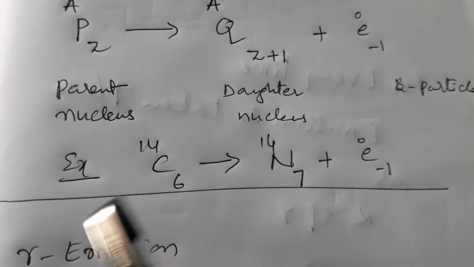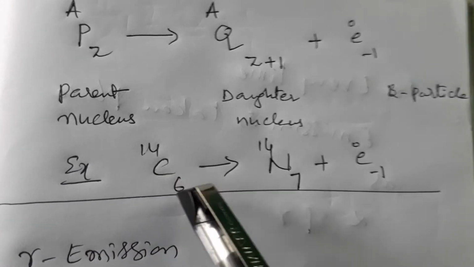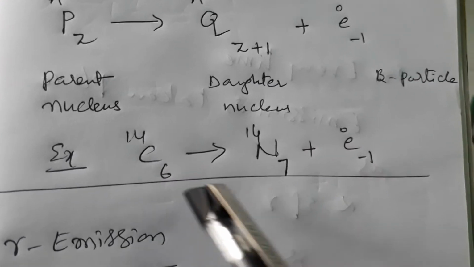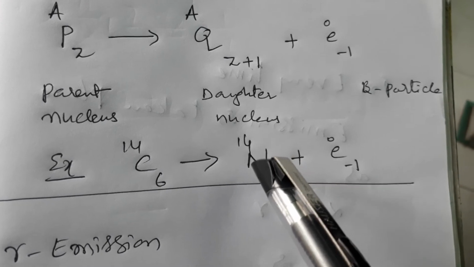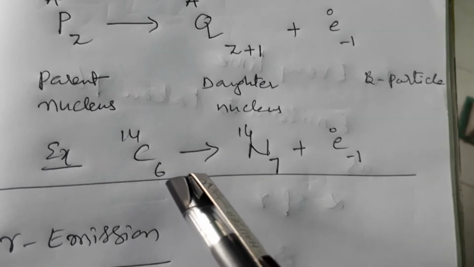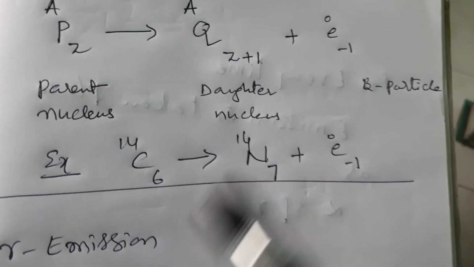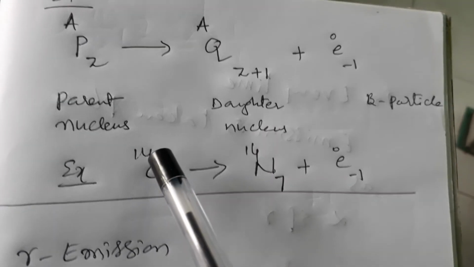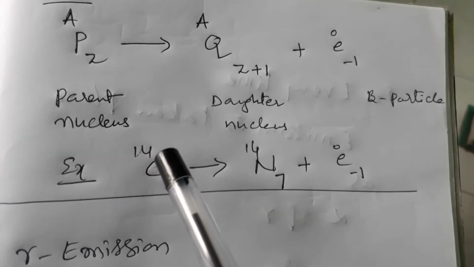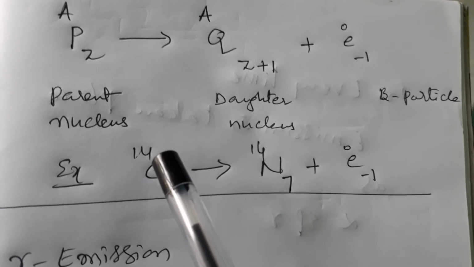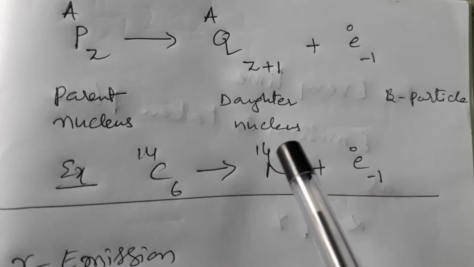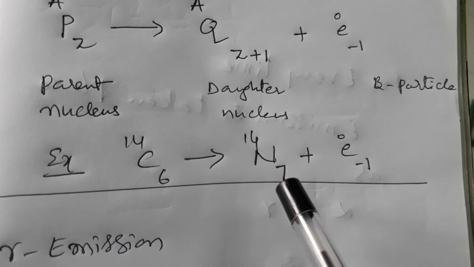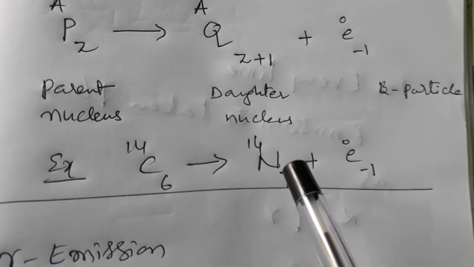Now example, carbon 14-6, by emitting beta particle, it converts into nitrogen. How? Atomic number increases by 1. No change in the mass. When beta particle is emitted from the nucleus, no change in the mass, only atomic number increases by 1 and it converts as a new element, that is nitrogen.